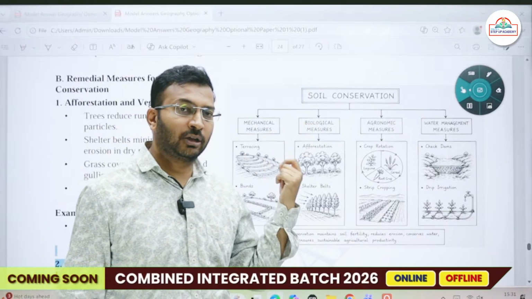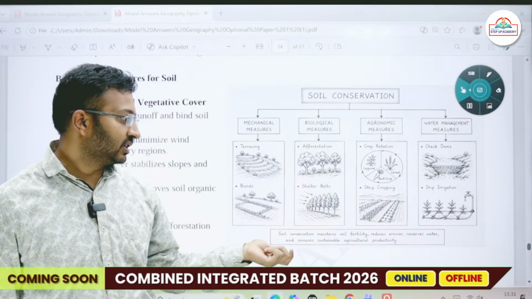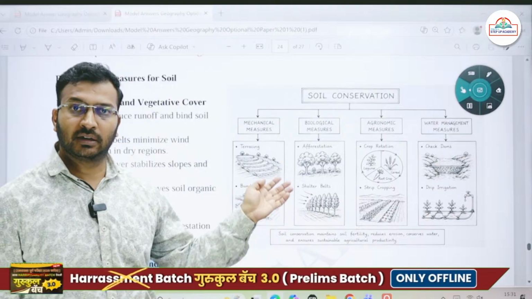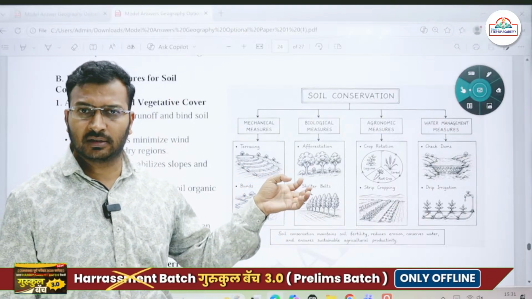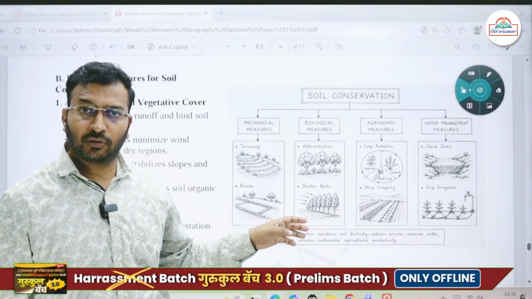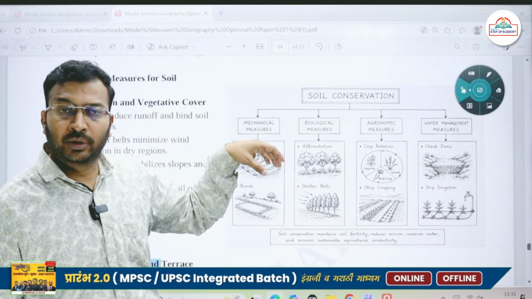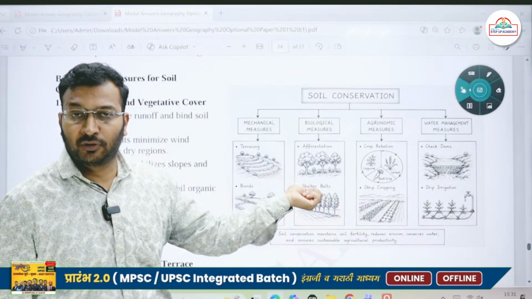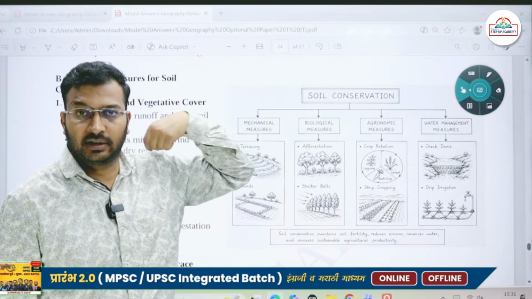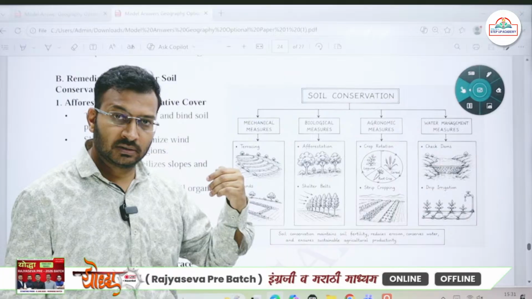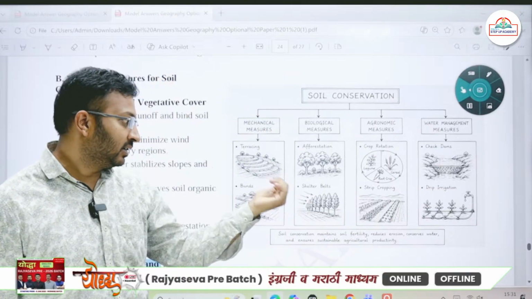Then there are some biological measures, that is afforestation. Then shelter belts, for example, around the Thar desert we have, I think, constructed a shelter belt of around 400 kilometers. Afforestation has been done along the entire 400 kilometer length, and trees have been planted to stop the movement of sand dunes and desertification.